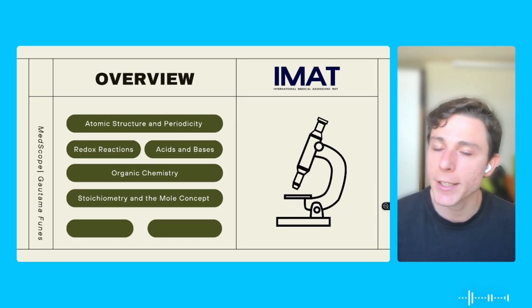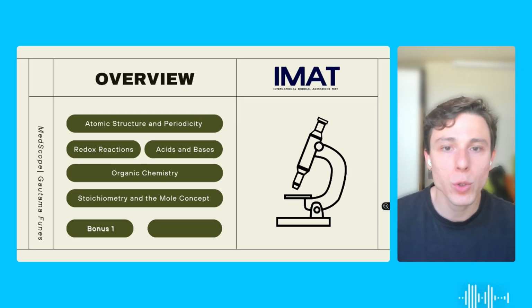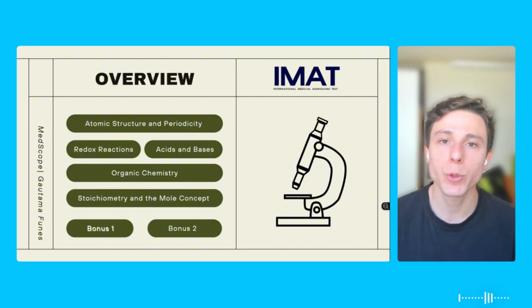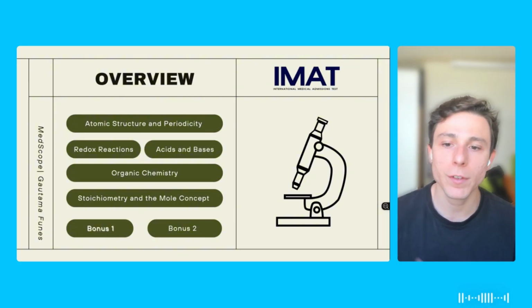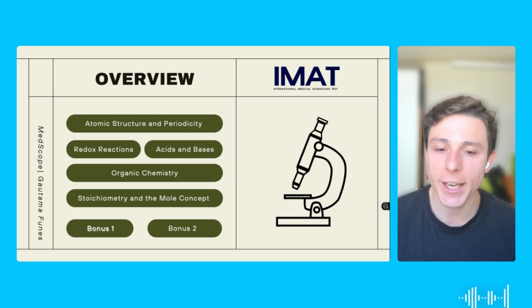Now, if you notice, there's 2 blank spaces right below. These are 2 topics that I didn't want to leave aside, so I decided to call them bonus 1 and bonus 2. I won't be able to cover these 2 topics in this video, otherwise it would be too long. And because they're not part of the 55%, I might just record this extra video separately.